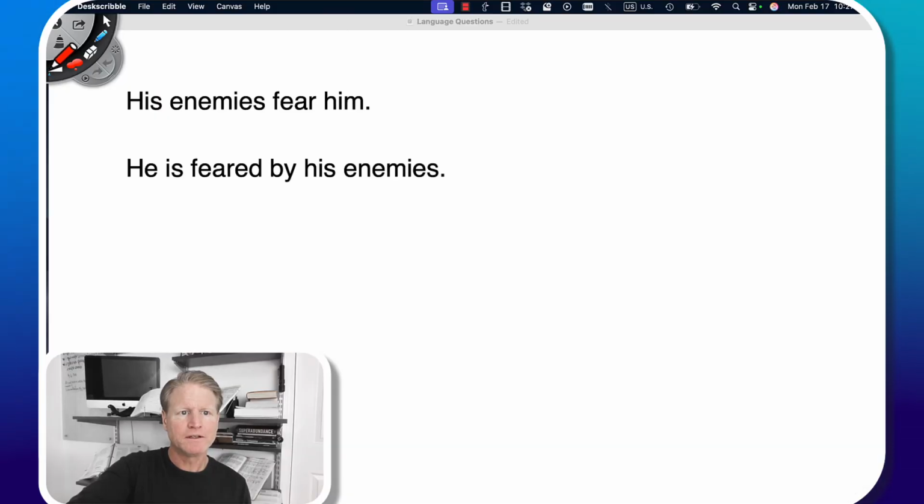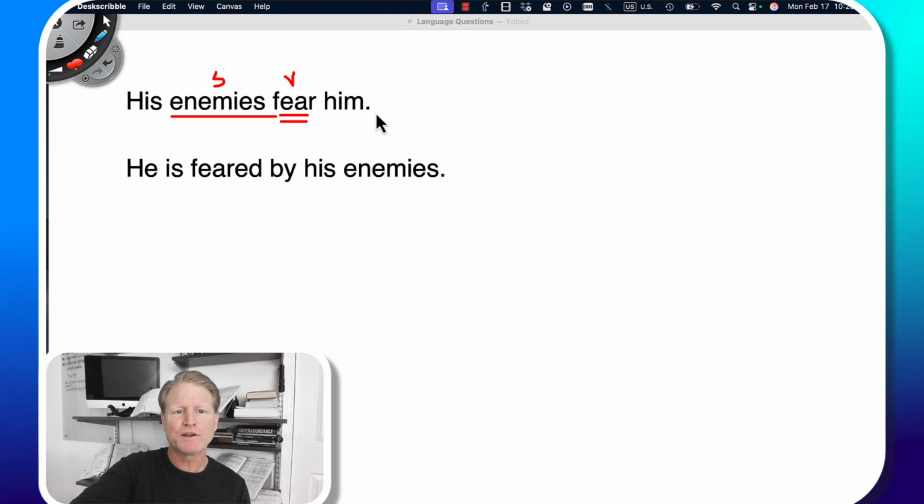Okay, in English, when the subject is performing the action, that is an active sentence. So for example, take a look at this. We have enemies here. The enemies, that's the subject of the sentence. And I always underline the enemies, or I always underline the subject one time. The enemies, what are they doing? They are fearing. That is the verb. And I always double underline the verb. The enemies fear. And I put a V above it for verb.